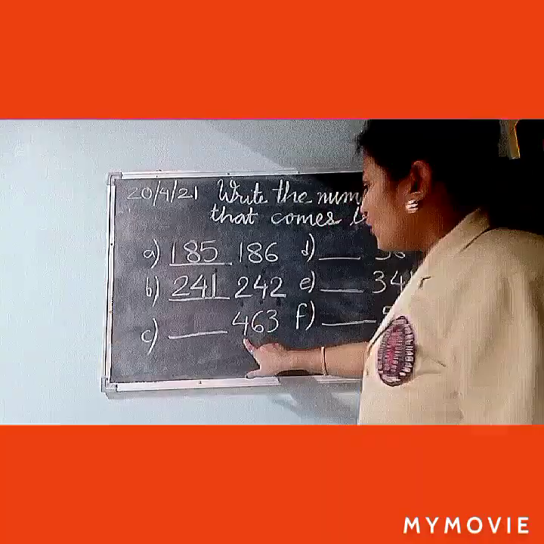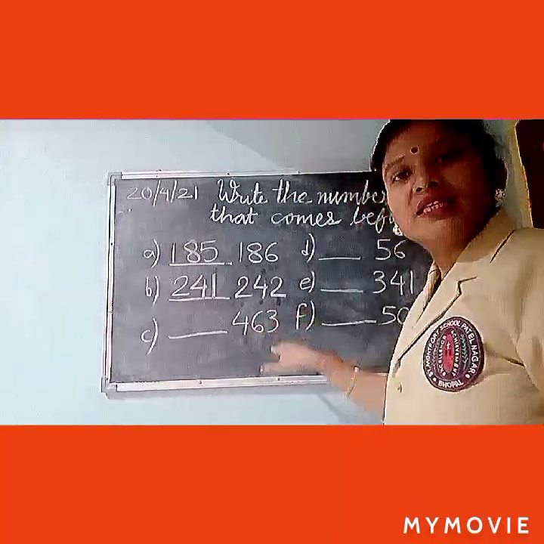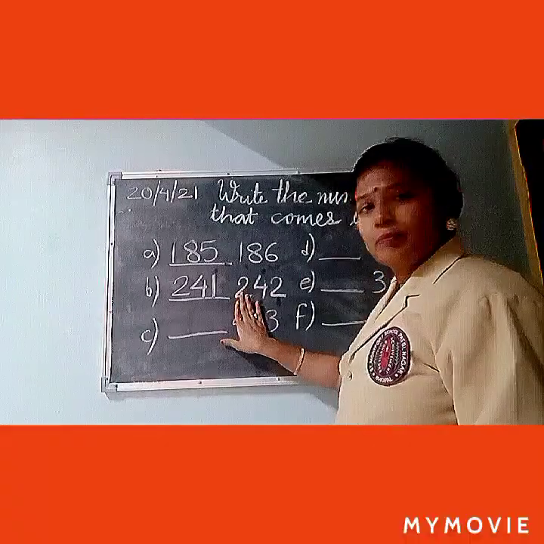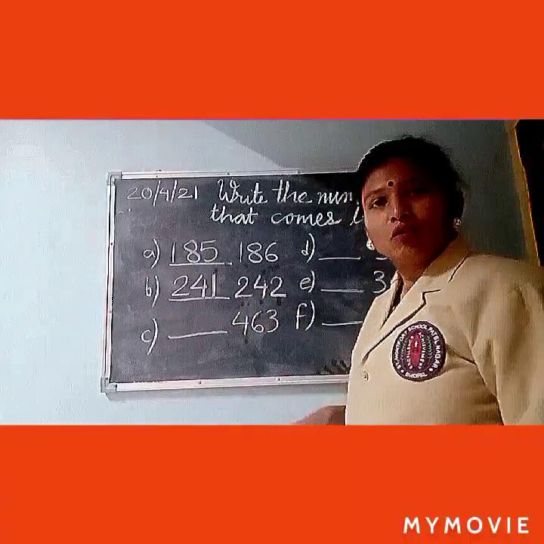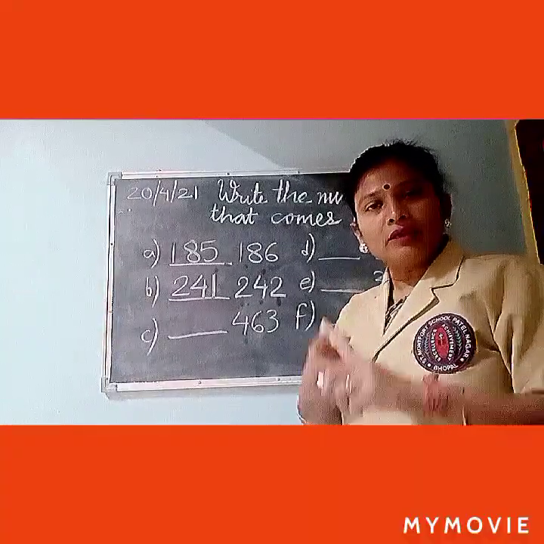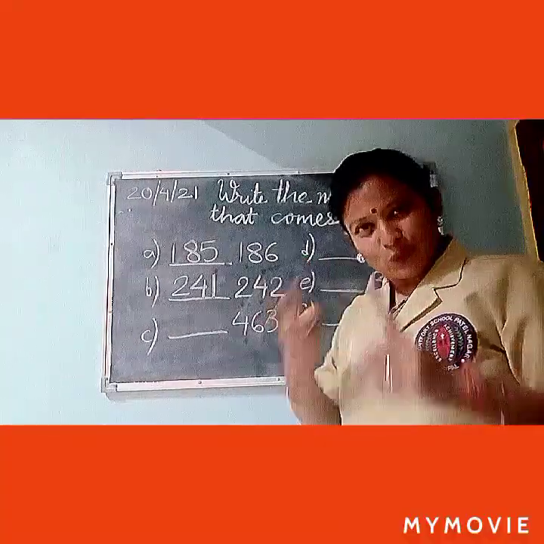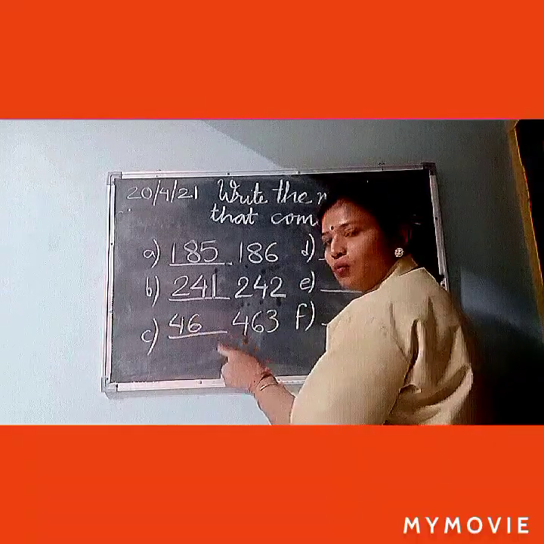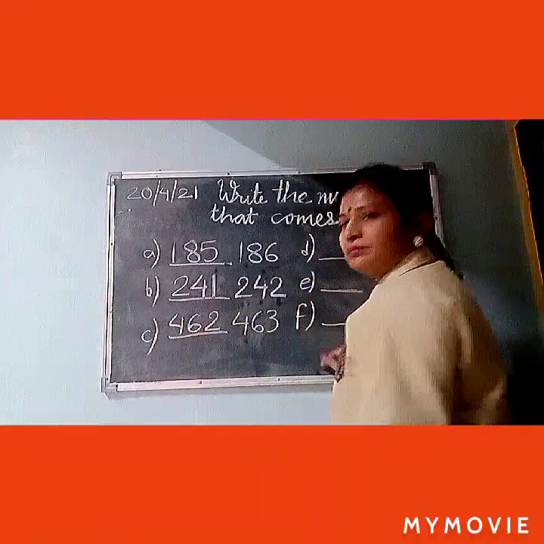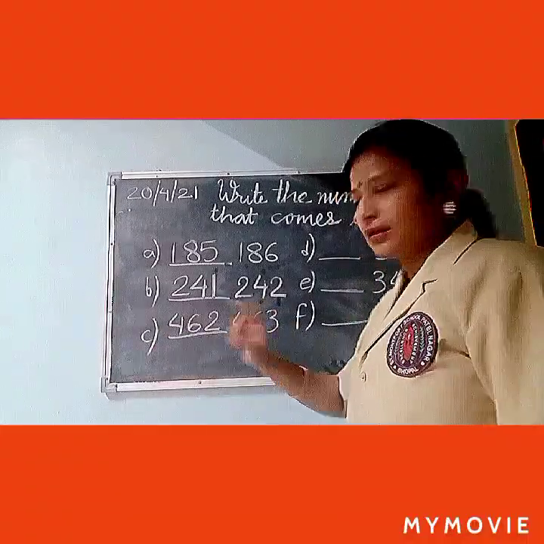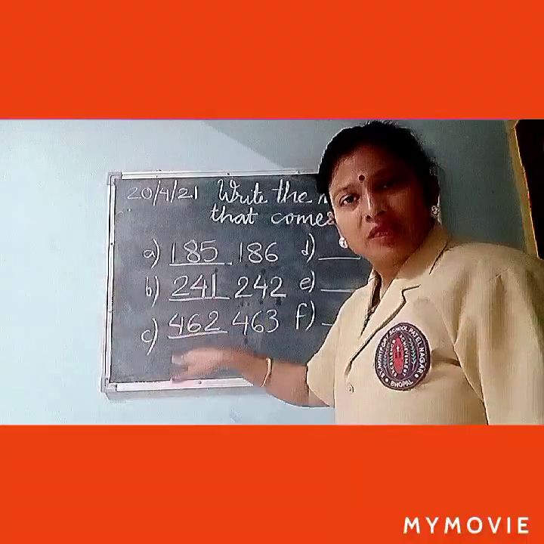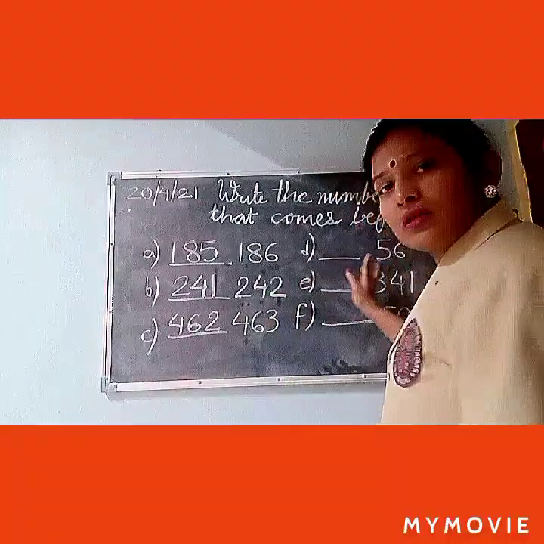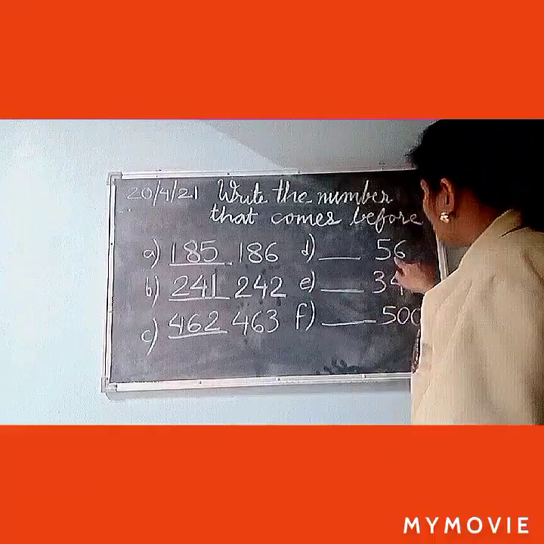Now here 463. Again forget these 2 digits. And before 3, what comes? 1, 2, yes, 2. So 2 digits as it is you will write, and then you will write the digit less than 1. That is 462. Hope you understood the concept. Let's do the other questions.